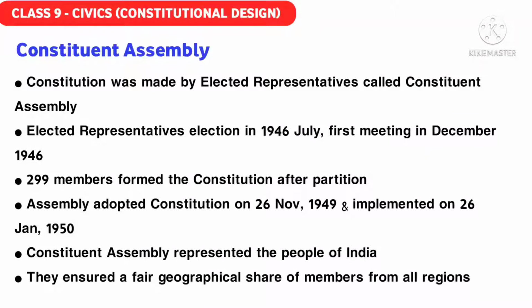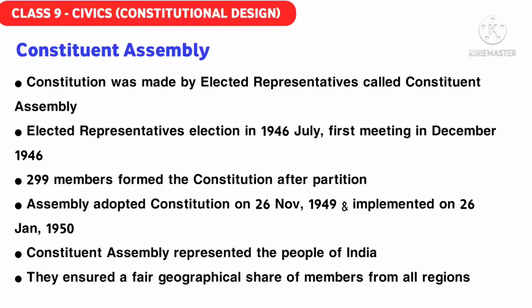Now, why should we follow this constitution till now? After 70 years of independence, why should we follow this constitution? The constitution does not reflect only the views of its members, the elected representatives of the Constituent Assembly. It reflects the general people. It expresses a broad consensus of its time. It has its legitimacy. The Constituent Assembly represented the people; their own views and opinions were not simply written into the Constitution. The Constituent Assembly represented the people of India.